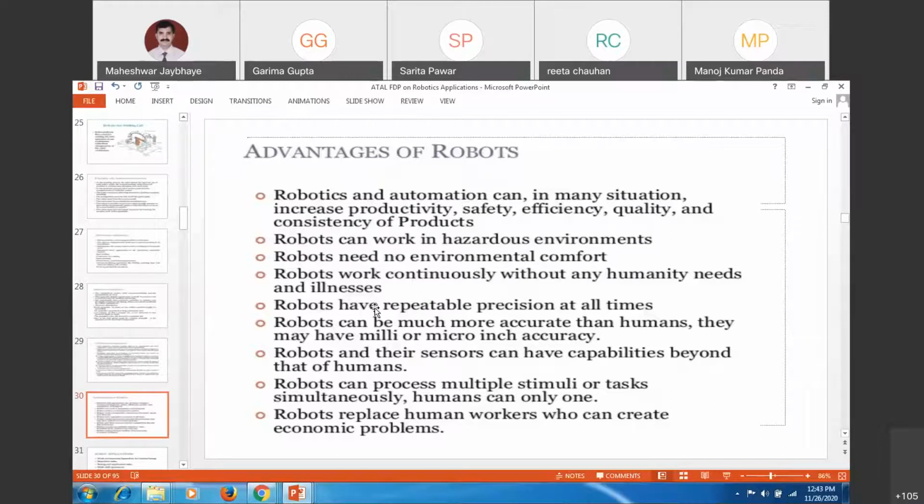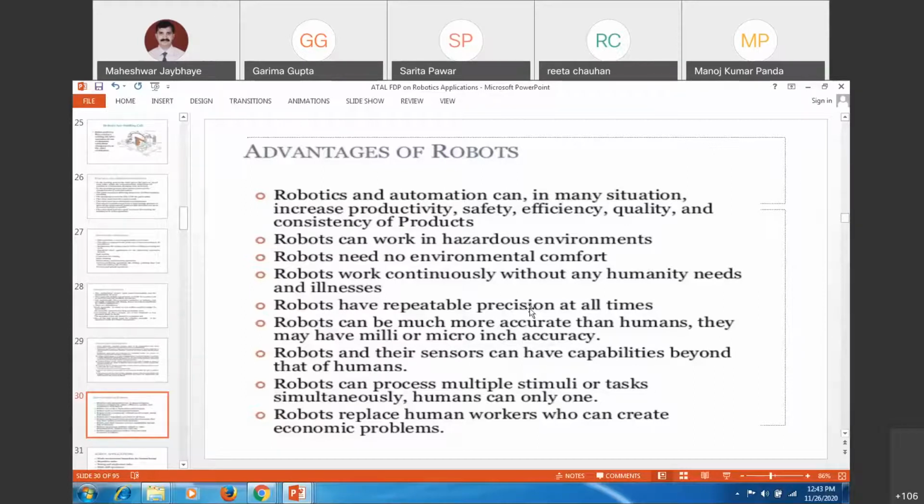quality, and consistency of product. Robots can work in hazardous environments. Robots need no environmental comfort. Robots work continuously without any human needs and illnesses. Yes, because if we are regularly maintaining those things, a robot can work 24 by 7, all three shifts, and you can get continuous production.